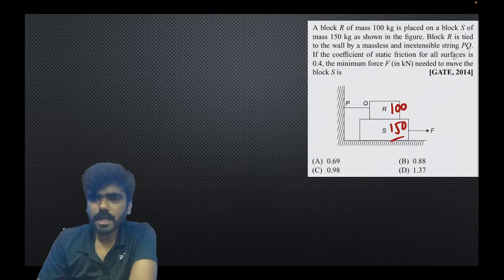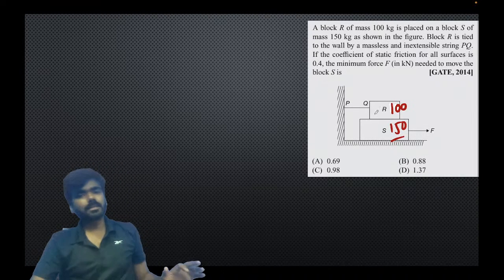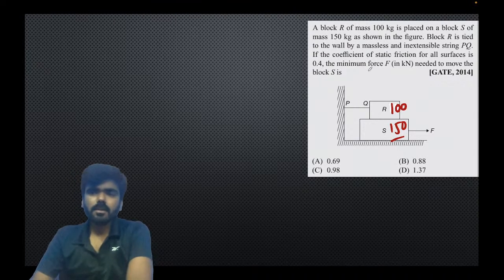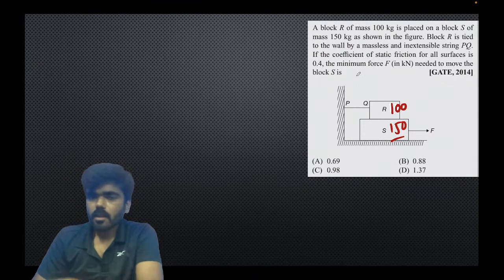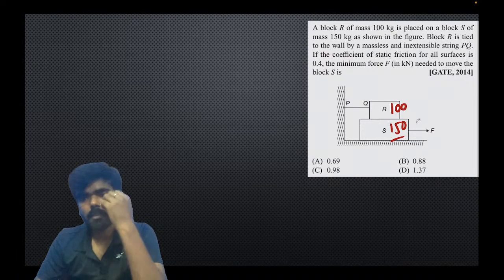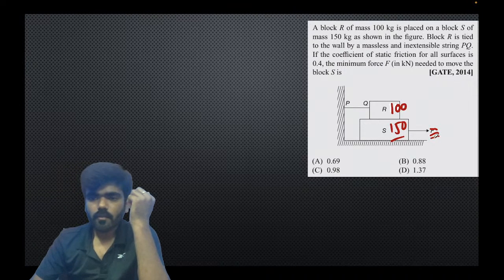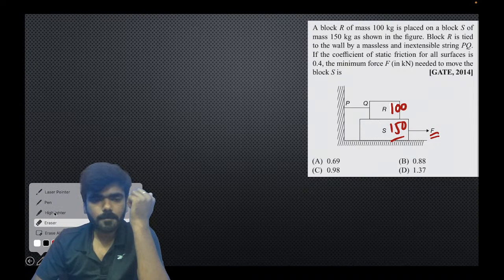The coefficient of static friction for all surfaces is 0.4. All the contact surfaces have a static friction of 0.4. The minimum force F needed to move the block S. तो ब्लॉक एस को मूव करने के लिए एक मिनिमम फोर्स की क्या रिक्वायरमेंट है, इसको आपको निकालना है. ठीक है. What is the minimum force F required to move the block S?